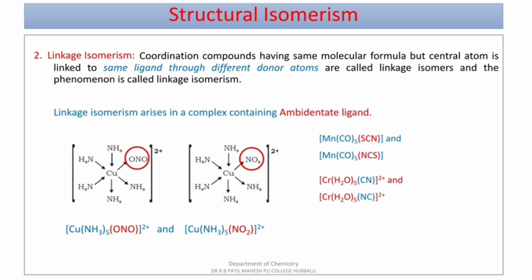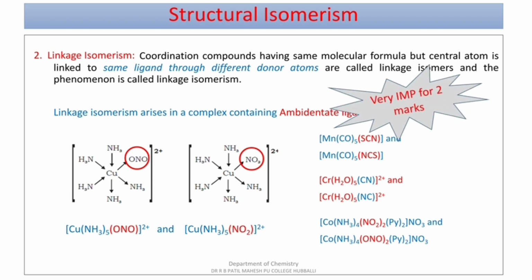Here in this case also, carbon is donating its pair of electrons in the first case, whereas nitrogen is the donor atom in the second case, donating its pair of electrons to central metal atom chromium. Next, third example, [Co(NH3)4(NO2)(Py)]NO3 and [Co(NH3)4(ONO)(Py)]NO3. Remember this definition and example which is asked for 2 marks.